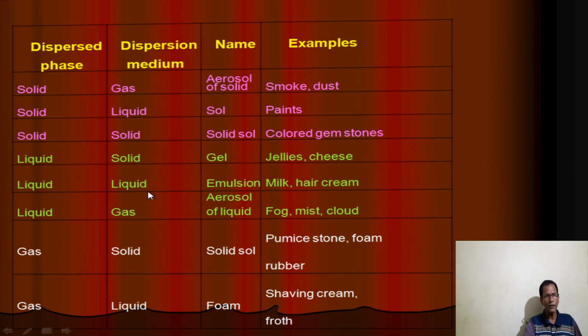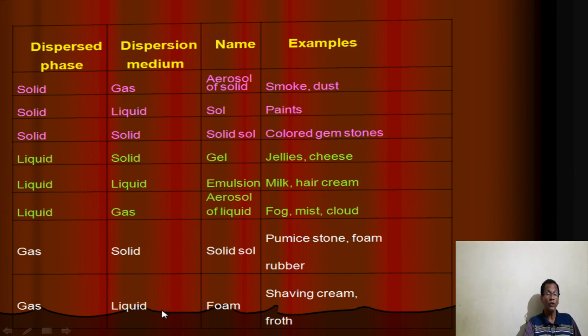So on the basis of physical state of DP and DM, 8 types of colloidal solution are possible. Why is gas in gas not possible? Because when a gas is mixed with another gas, it results in a true solution that is homogeneous. That's why it will not be considered as a colloidal solution.